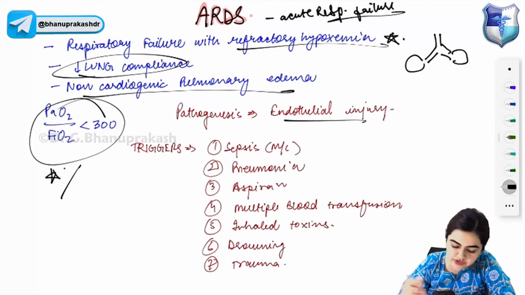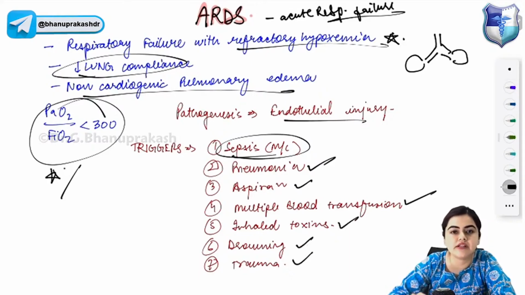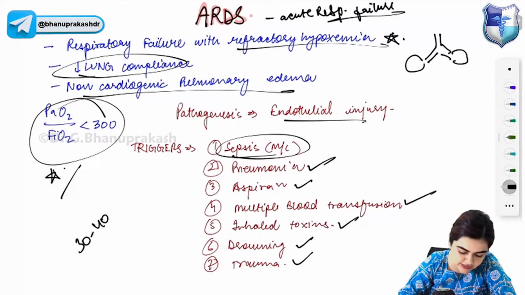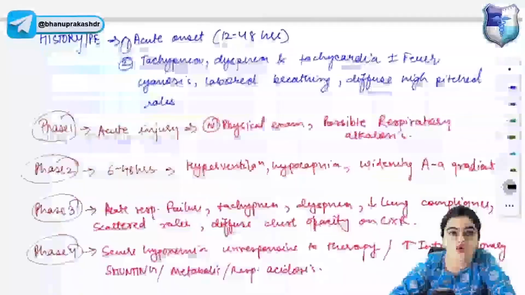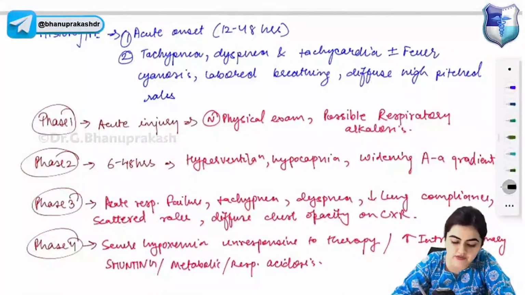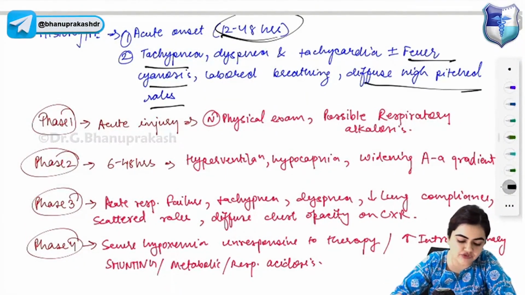So common triggers of ARDS, most common is sepsis, then pneumonia, aspiration, multiple blood transfusion, inhaled toxin, drowning, and trauma. These are the different causes of ARDS, and the mortality is very high in ARDS, that is 30 to 40%. And how does ARDS present? ARDS presents with acute onset of respiratory failure within 12 to 48 hours of the triggering agent. You will get tachypnea, dyspnea, tachycardia, fever, cyanosis, labored breathing, diffuse high-pitched rales in the patient.